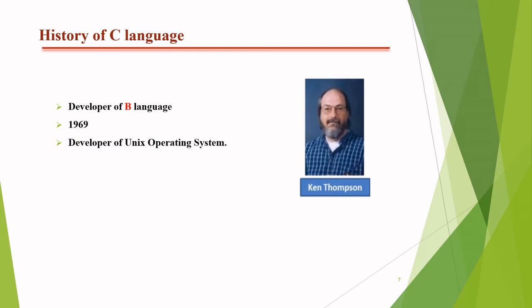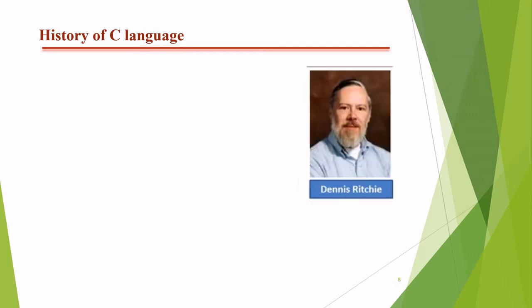Basically, he introduced this programming language to develop an operating system known as the Unix operating system. And also, he developed the very first master level chess machine called Belle in 1980. At last, author Dennis Ritchie came. He introduced a programming language which is known as the C language. But how did he introduce this language?